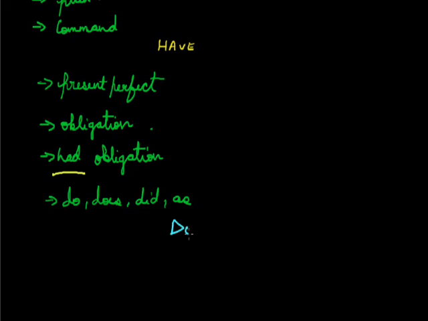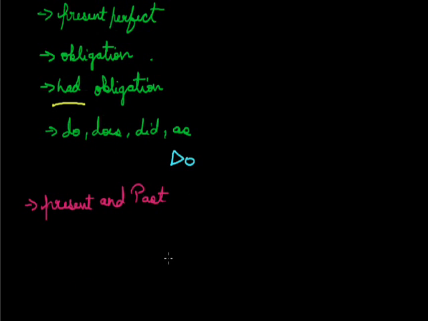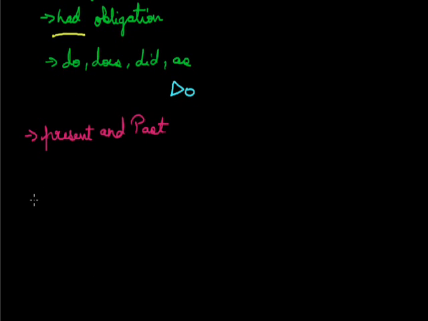Next, do. The auxiliary do is used to form the negative and interrogative of the simple present and the simple past tense. For example, he doesn't work, he didn't work. Sometimes it is also used to avoid repetition. For example, do you know him? Yes, I do.